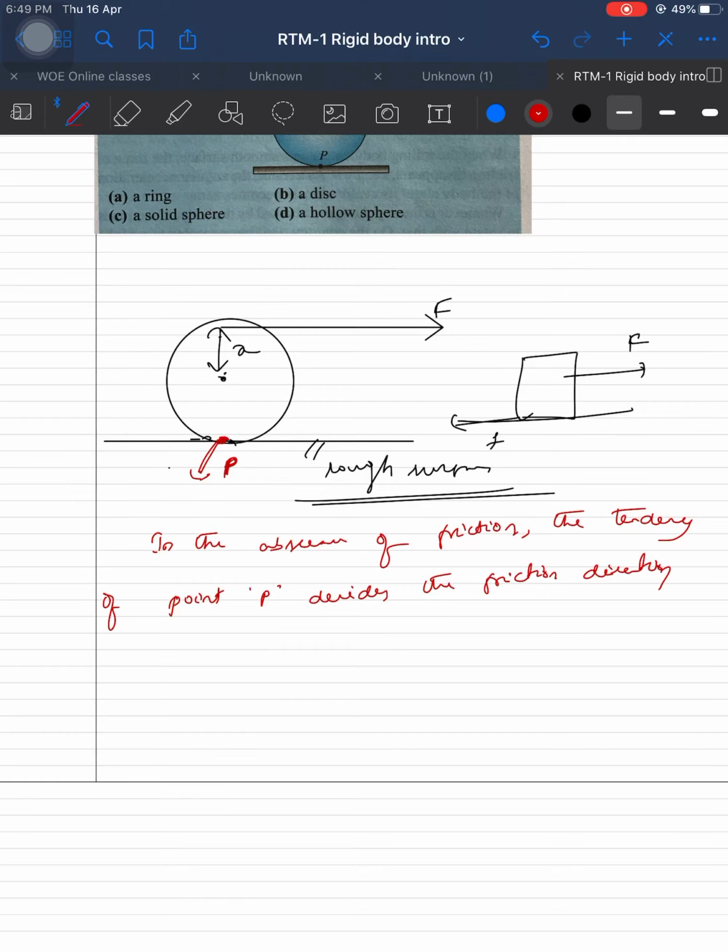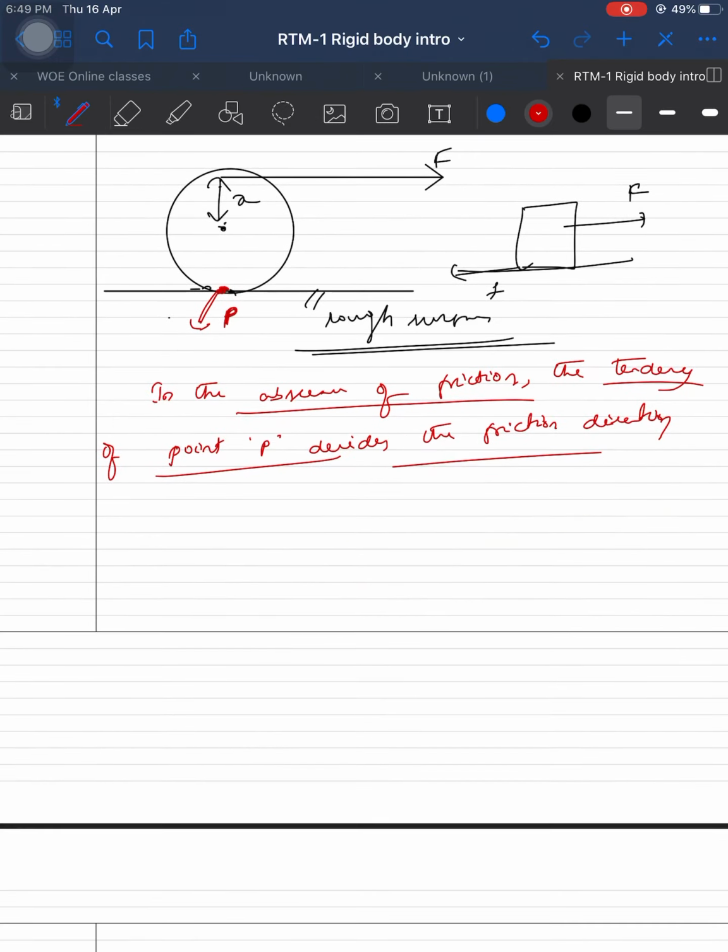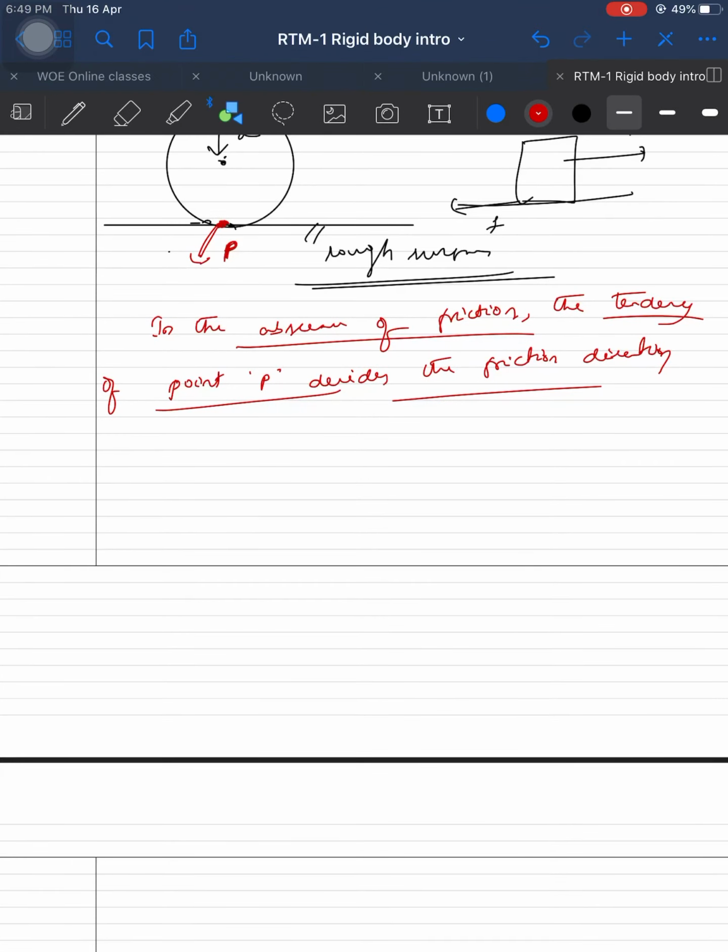You might be wondering again, in the absence of friction, the tendency of point P decides the friction. Sir, what is the meaning of this? Just listen carefully.